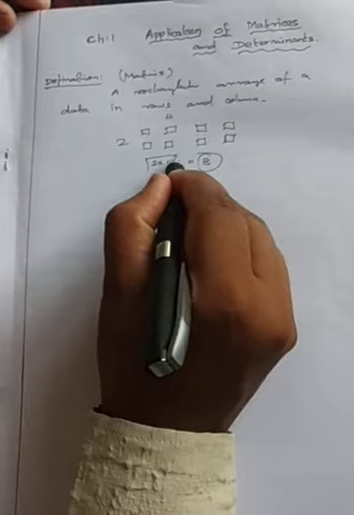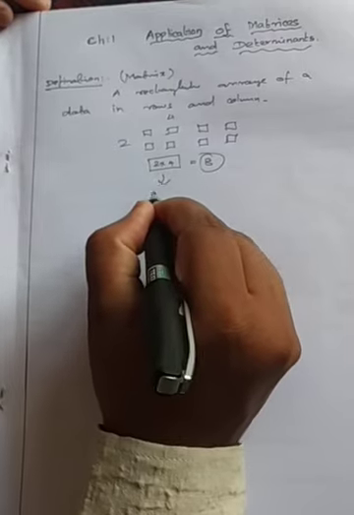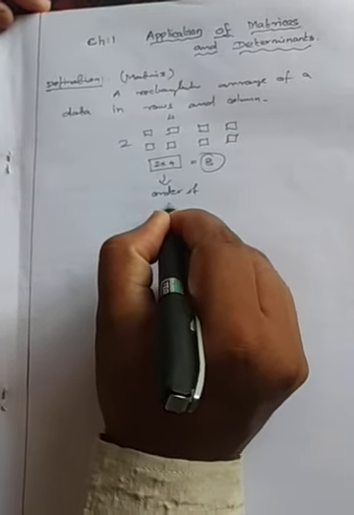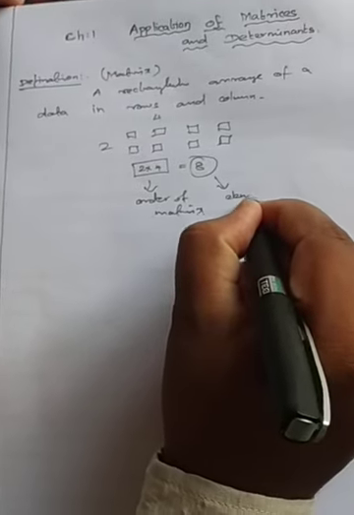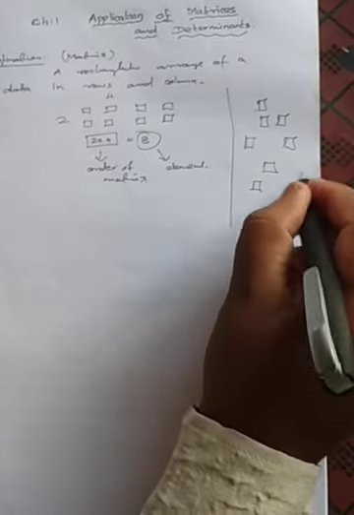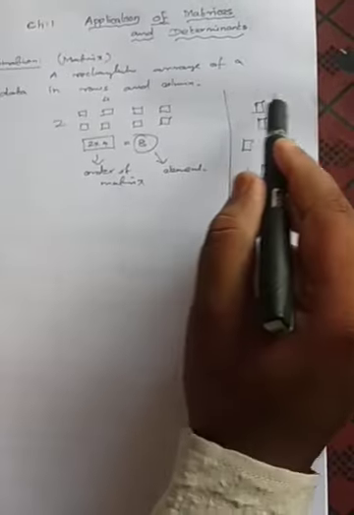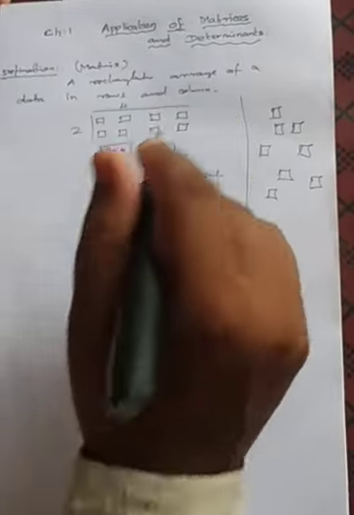This 2 cross 4, that is rows into columns, is what you have already studied: the order of a matrix. The next one, this 8, is the number of elements, the members. If I arrange it in some other format, it's very horrible to count. Here also there are 8 data, 2, 4, 6, 8, but individually we need to count, whereas if you arrange in rows and columns, we can easily calculate. For easy calculation purposes only we are doing this.